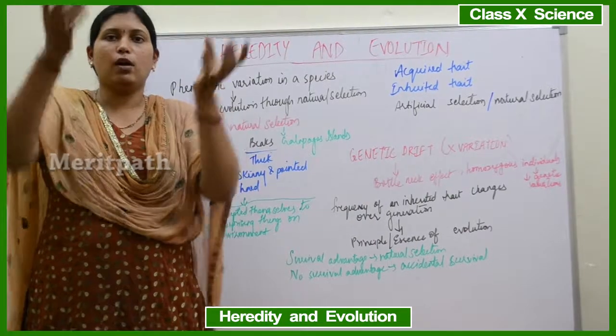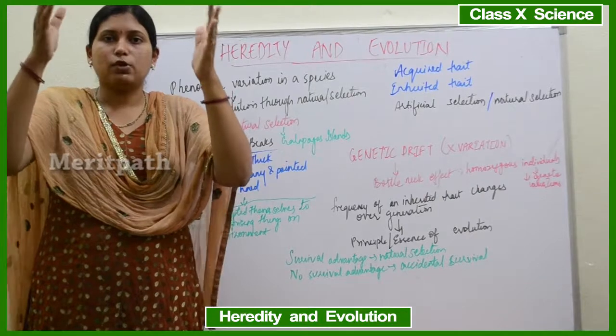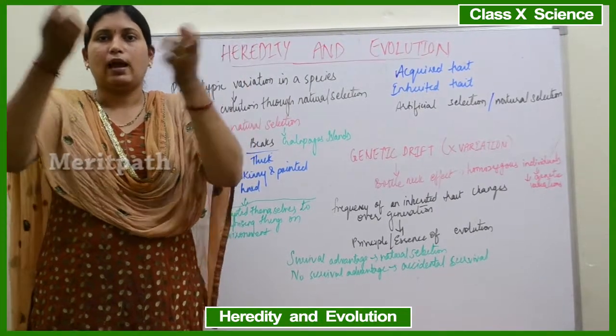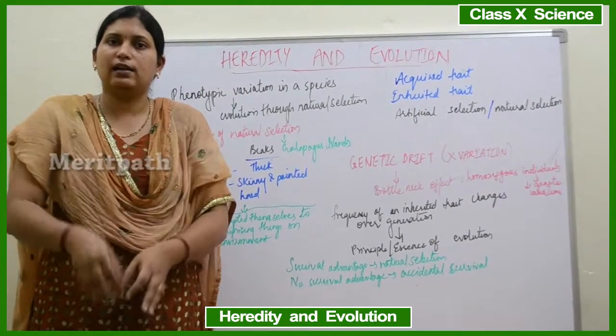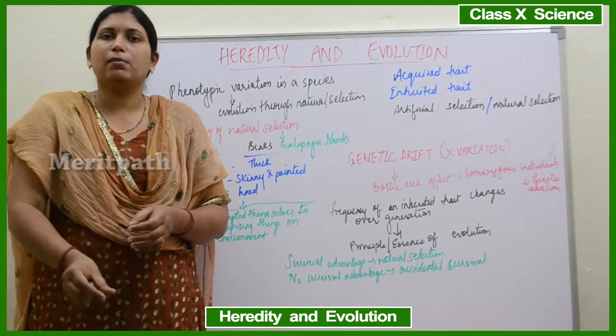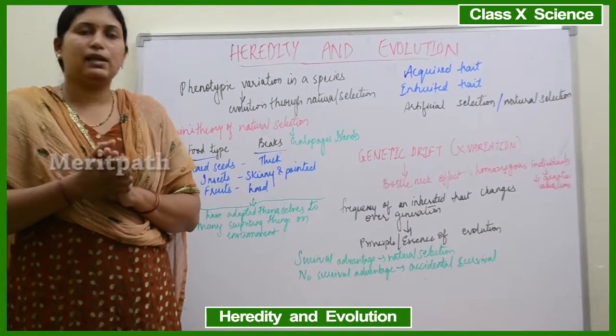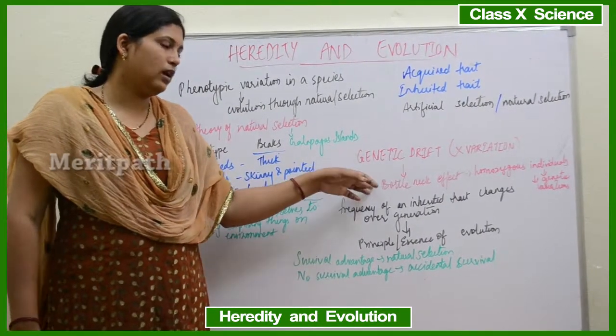That means if you know a bottle, the base is wide and the mouth is narrow. Suppose the base is a large population and then the population has suddenly decreased. That means it has become the neck of the bottle. The population has decreased, become less in number. So because of the natural calamities around us, that is known as the bottleneck effect.